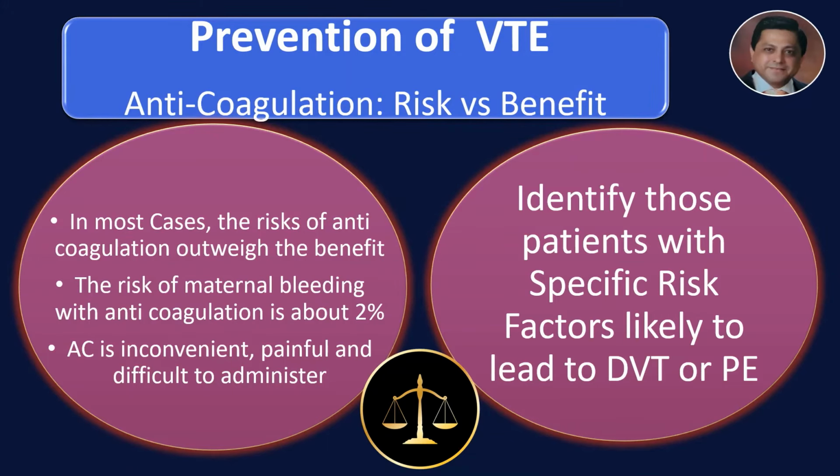Now, in order to prevent VTE, we have to give anticoagulation. In most cases, the benefit of anticoagulation far outweighs the risk. We must, however, know that the risk of maternal bleeding with anticoagulation is about 2%. Not only that, anticoagulation is inconvenient, painful, and difficult to administer. And therefore, we must identify those patients who have specific risk factors likely to lead to DVT or pulmonary embolism.